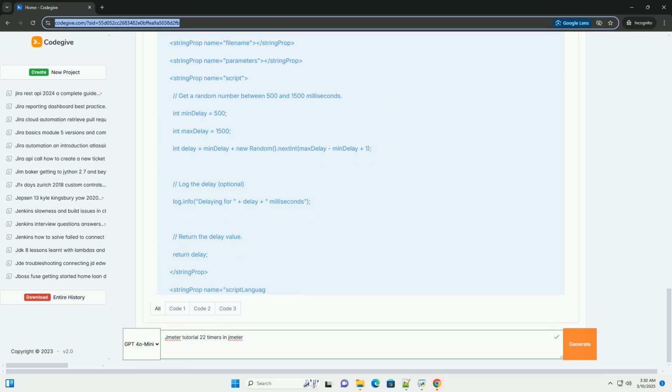2. Sampler 1, homepage request, HTTP request. Get request to the homepage URL, example https://example.com/. Timer 1, Gaussian random timer, delay between loading the page and reading it. Constant delay offset, 2000 milliseconds, 2 seconds. Deviation, 500 milliseconds, 0.5 seconds.